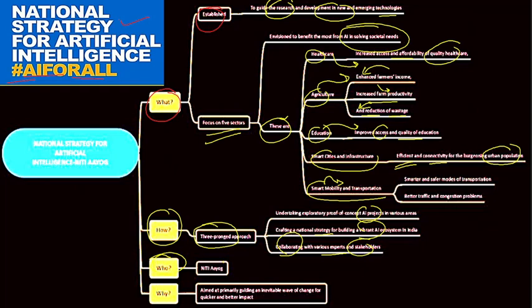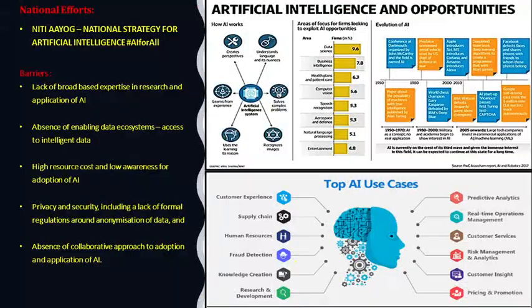So, who is the implementation agency? We all know that Niti Aayog has been the implementation agency for the national strategy for artificial intelligence in India, and basically why it was adopted, because there is a wave of change for quicker and better impact overall. So this is the national strategy for artificial intelligence. So if you see artificial intelligence, these opportunities and the key areas.